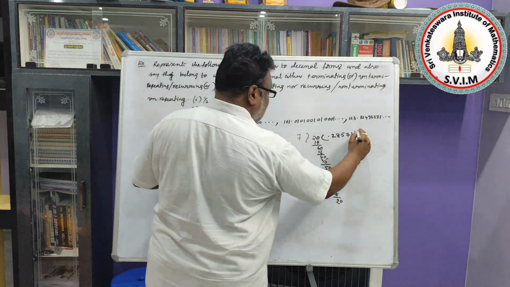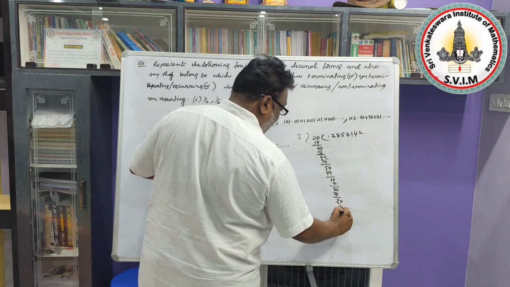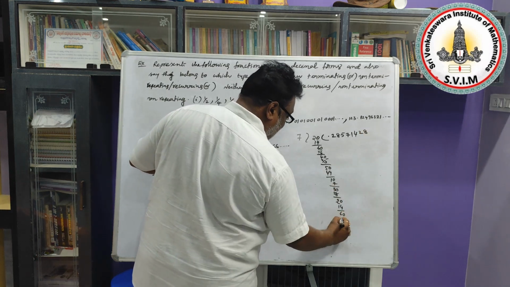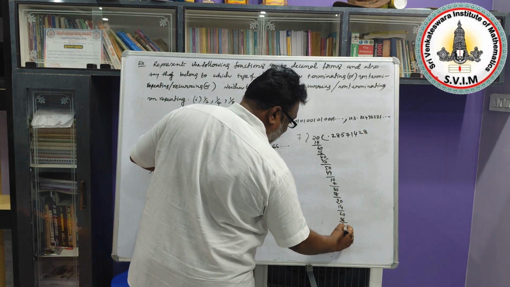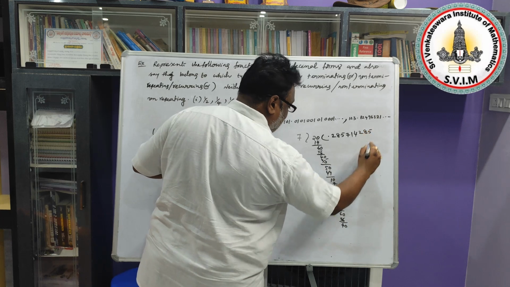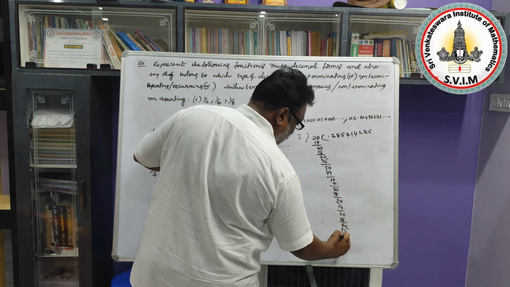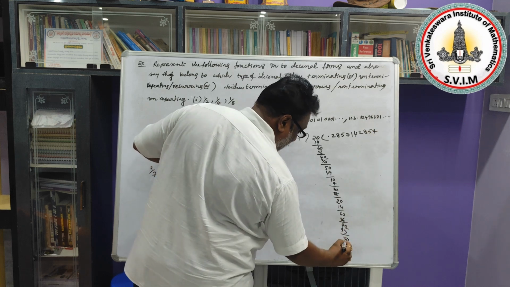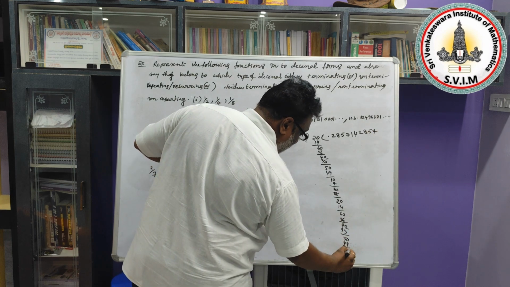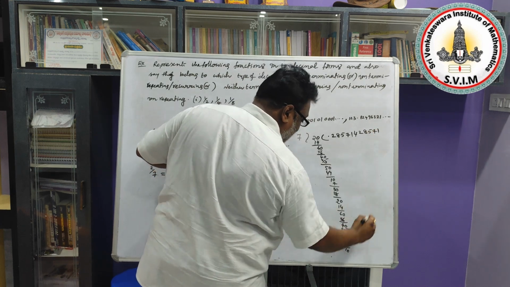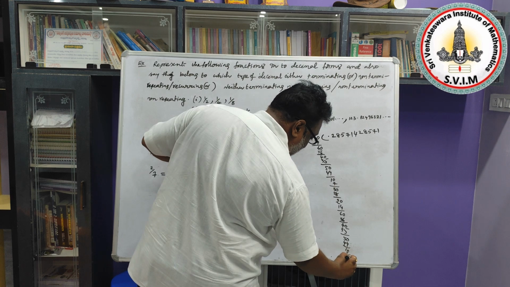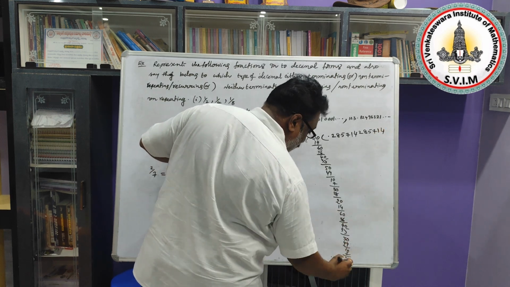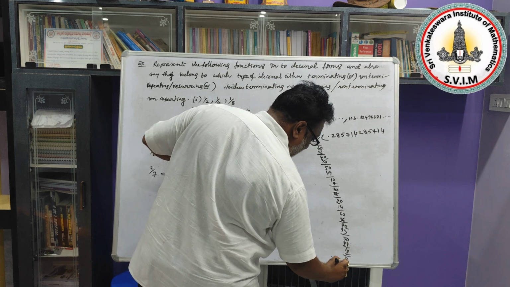And after that 7 2 is 14, 60. 7 8 is 56, 40. 7 5 is 35, 50. 7 7 is 49, 10. 7 1 is 7. Remainder 30. 7 4 is 28 and the remainder is 2.